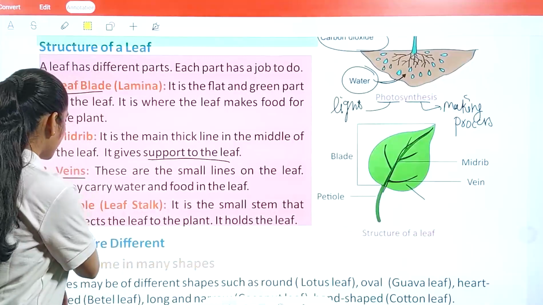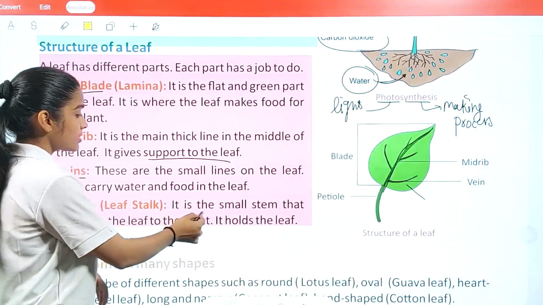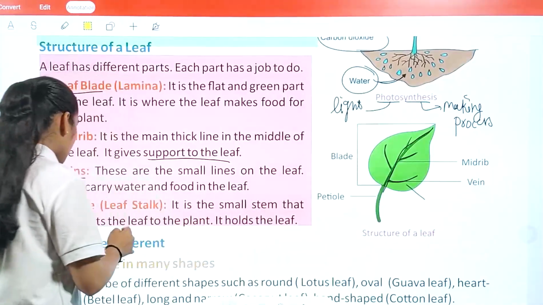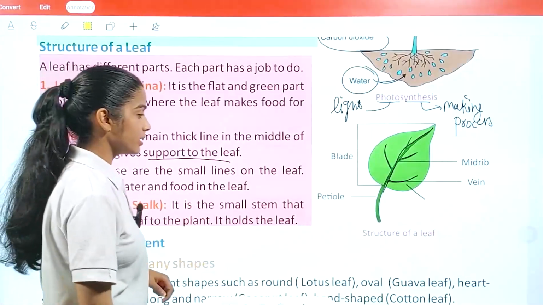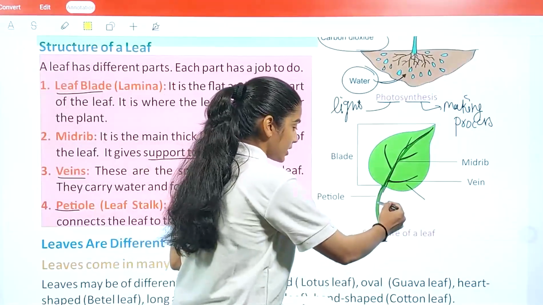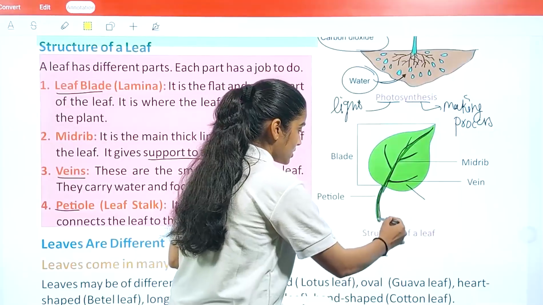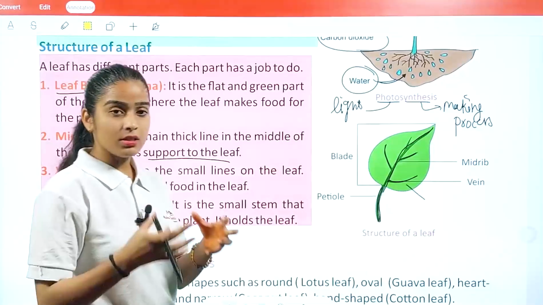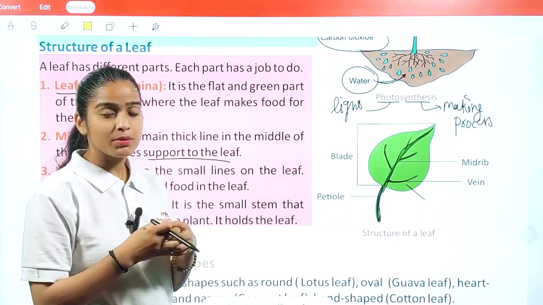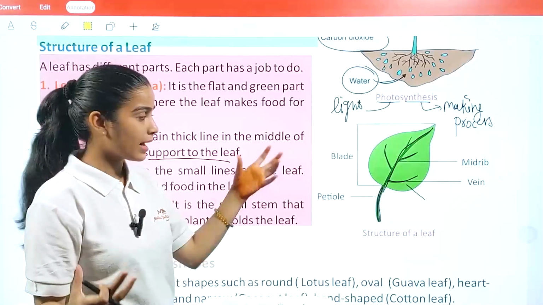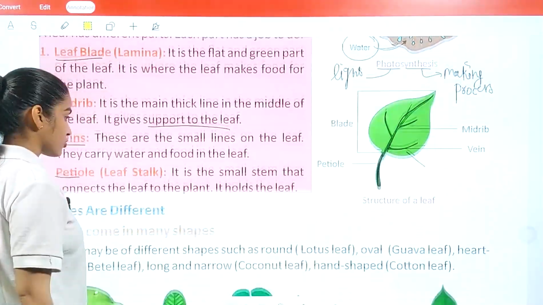Next, we have the petiole, leaf stalk. It is the small stem that connects the leaf to the plant. It holds the leaf. So, if you see, this part is connected to the big plant. So this is a petiole, which makes an interlink, basically a connection between the big plant and a leaf. This is the structure of a leaf.